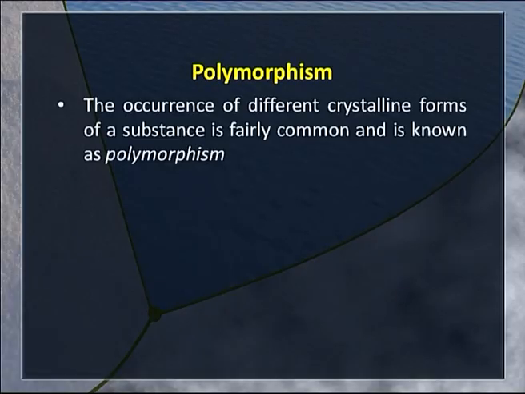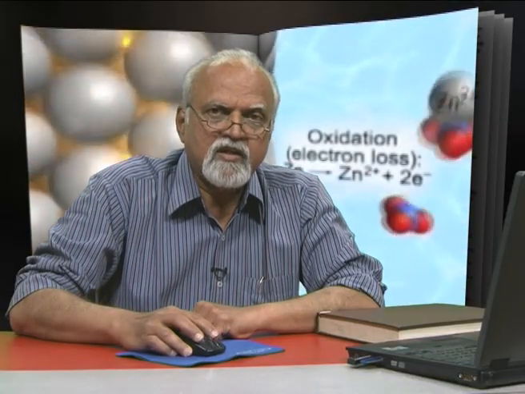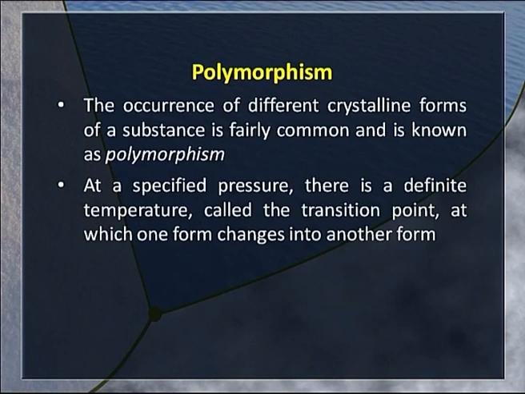Another interesting feature which we probably have not come across is polymorphism in the case of water. We know of ice, only one ice. The occurrence of different crystalline forms of a substance is fairly common and is known as polymorphism, and water also shows several crystalline forms. At a specified pressure there is a definite temperature called the transition point at which one form changes into another form.